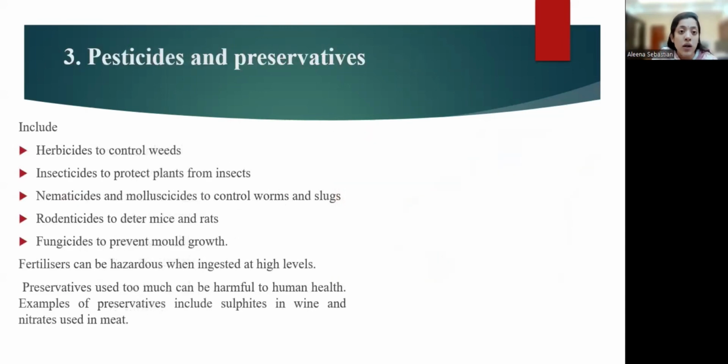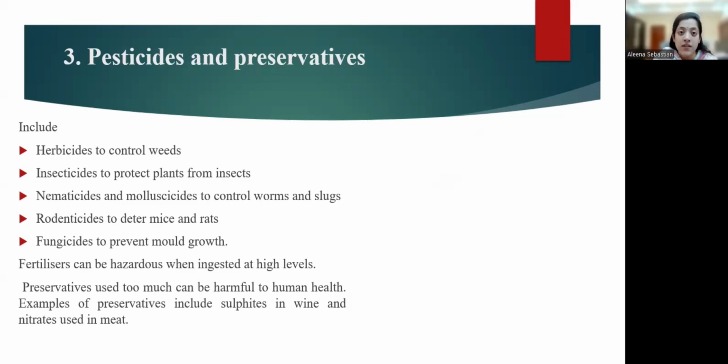Now coming to the third one, that is pesticides and preservatives. Pesticides include categories like herbicides, which control weeds, insecticides to kill insects, nematicides and molluscicides to control worms and slugs, rodenticides to deter mice and rats, and fungicides to inhibit or prevent mold growth. And we also know that to grow crops, we use fertilizers. These are again very hazardous when ingested at higher levels.